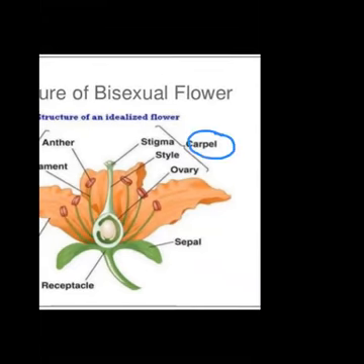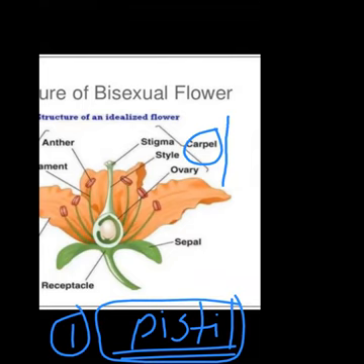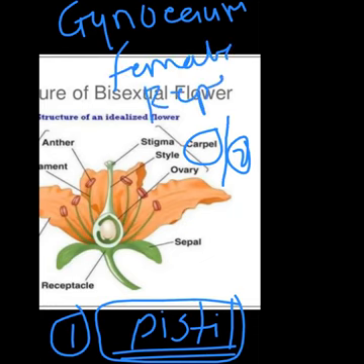The same word is given in your NCERT book. Or instead of carpel, it is also called as pistil. क्या बोलते हैं इसको? Pistil. तीन नाम हैं. Rather we can say four names. Pistil is one. Carpel, second. Gynoecium is the third. And of course, all these mean female reproductive part. I hope you understood.